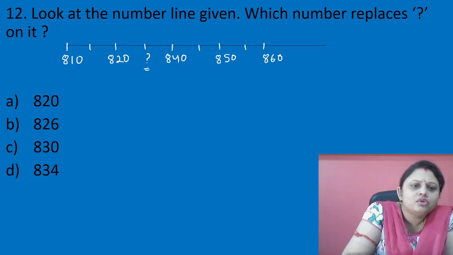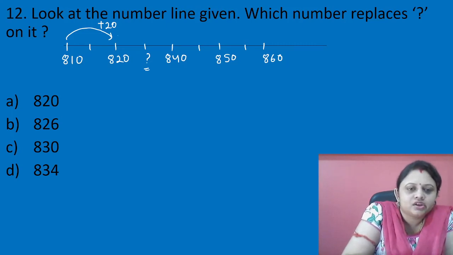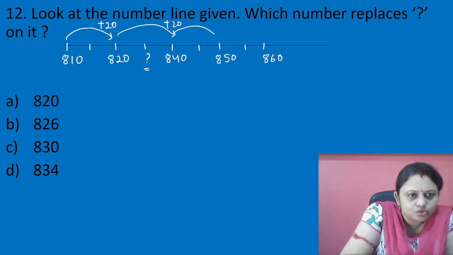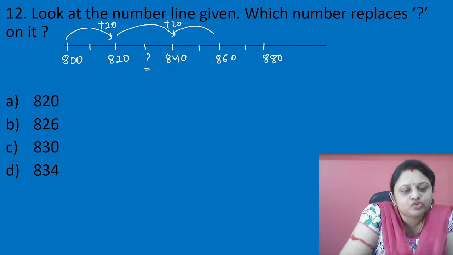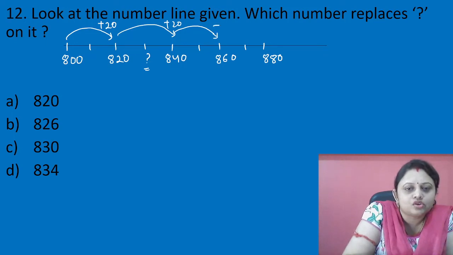Can you find out? From 800 to 820 there is addition of 20. 820 to 840 addition of 20, and also from 840 to 860 also addition of 20, and same thing is for here also.